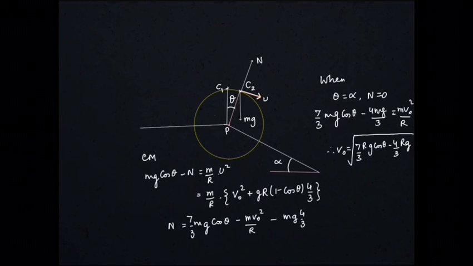So this is the velocity at which the normal will become 0 at the end position, that is at theta equal to alpha. And if v0 is more than this, the normal will never become 0 at any position.